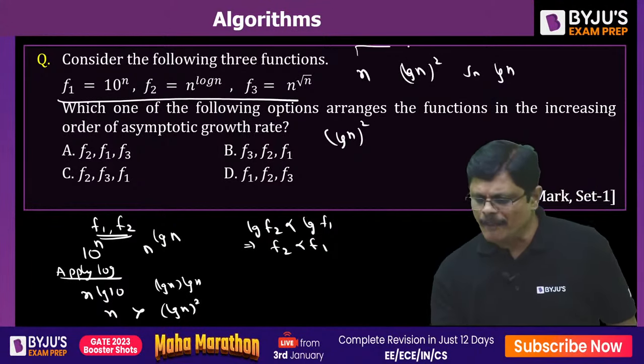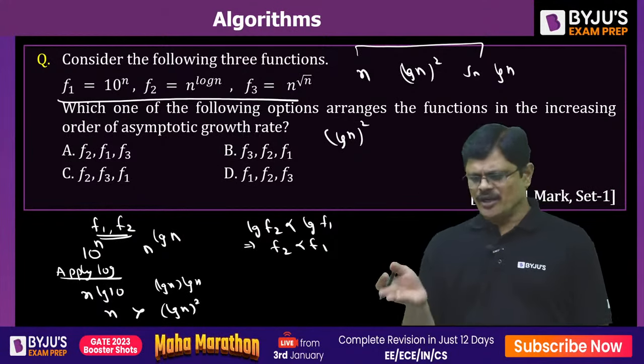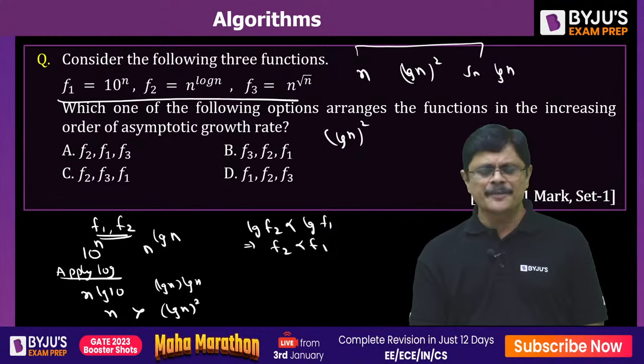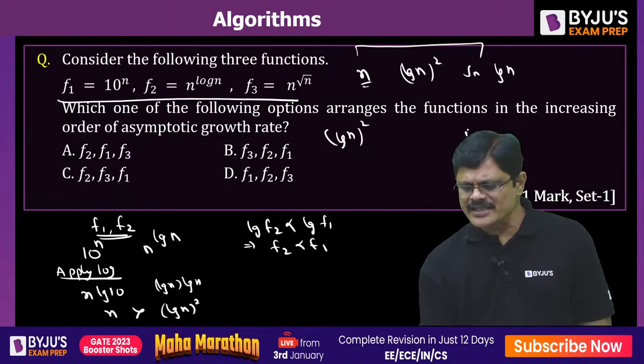Now you just need to compare these two. In this, root n is the common factor. If you remove it, root n versus log n, obviously which one is larger? Root n is larger, so this n is larger and root n log n will come here. So this is your f3, this is your f1, and this is your f2. f2, f3, f1, my friends. So at a time also you can do the comparison, sir. If you can do it, otherwise you can take two at a time. Happily do it, happily observe it and solve the problem.